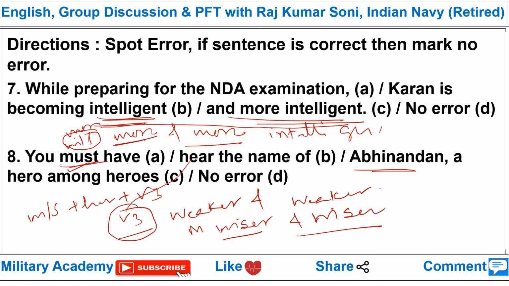So this is correct. What we require here is V3, H-E-A-R-D, heard, the past participle. V2 and V3 both are heard. Be careful with the spelling: H-E-A-R-D. No, don't put E here. Fine. So the error part is part B, V3 is required.